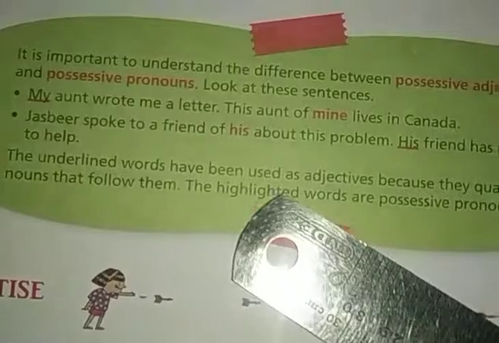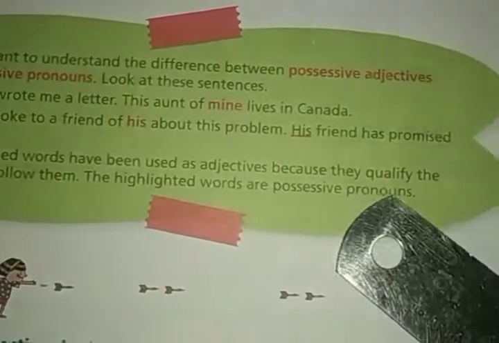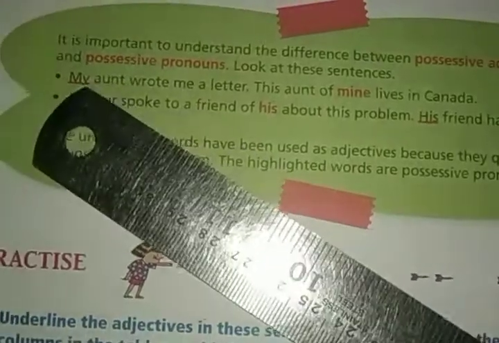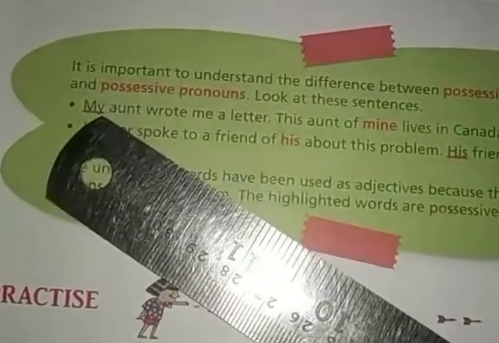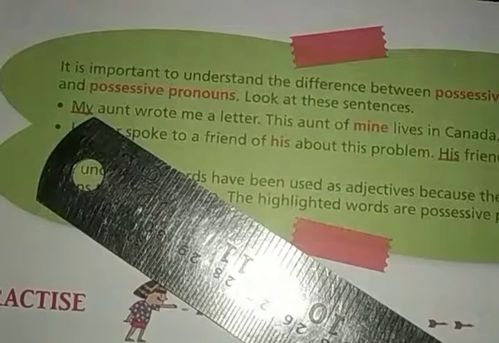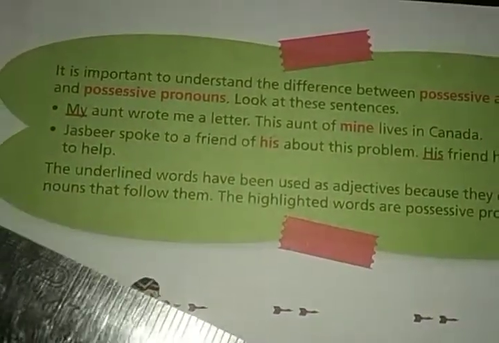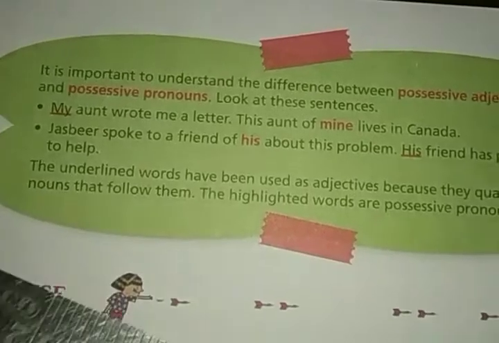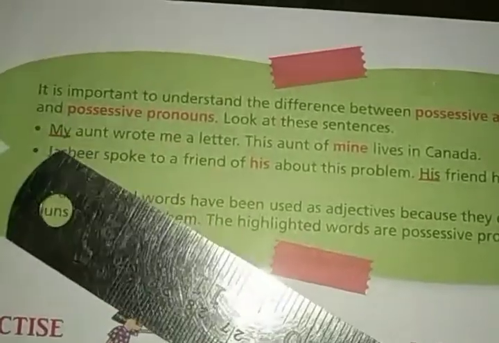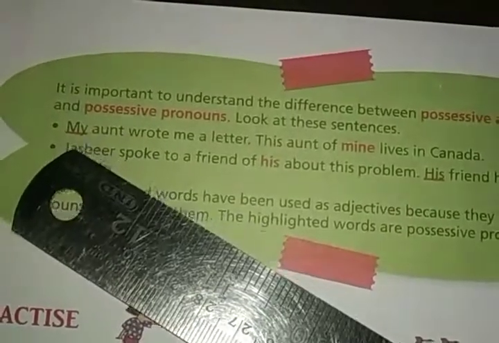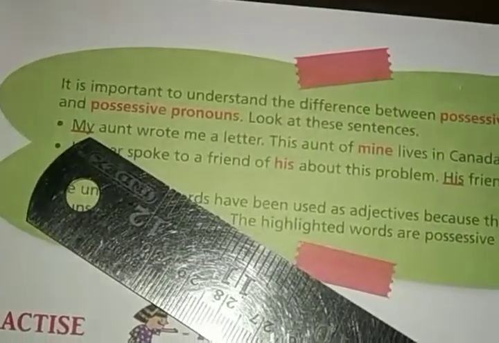Okay. So the underlined words have been used as adjectives because they qualify the nouns that follow them. Underlined words means my aunt. My is denoting or telling something about the noun aunt, that is why the noun aunt is written just after my.